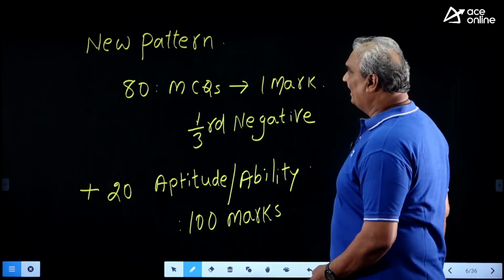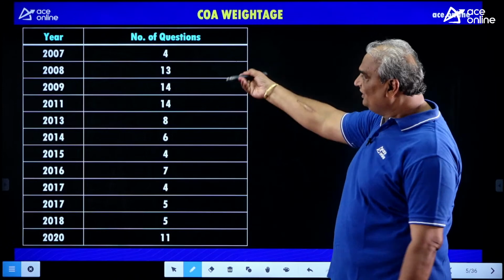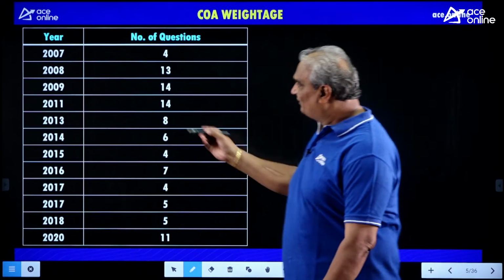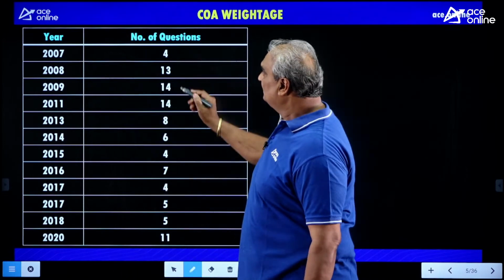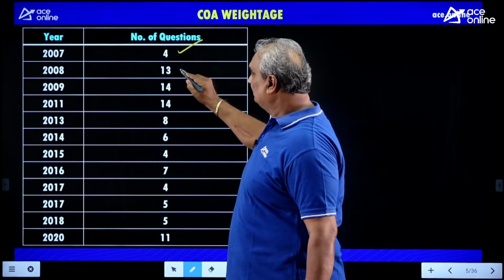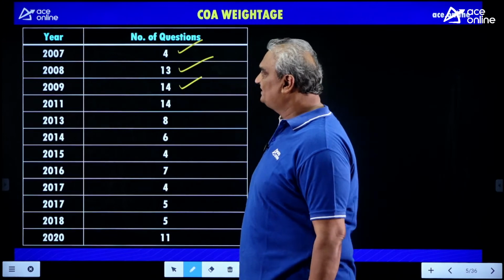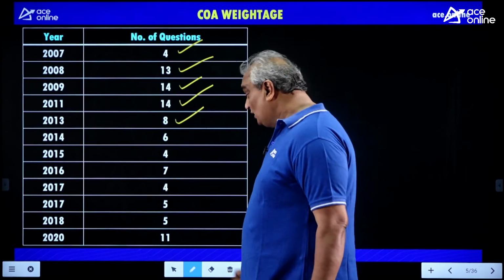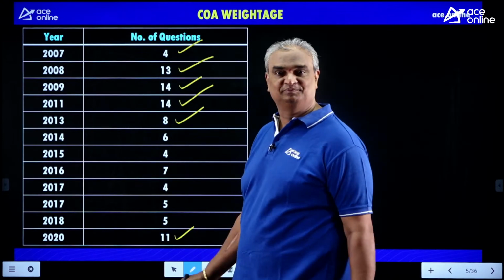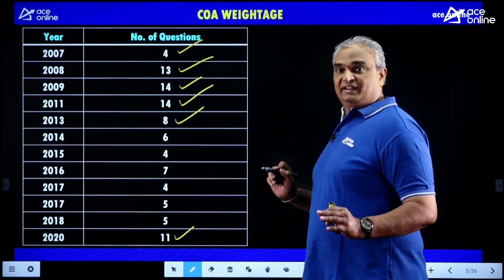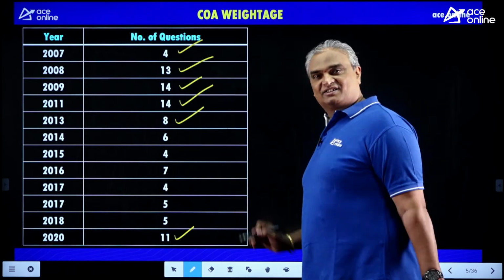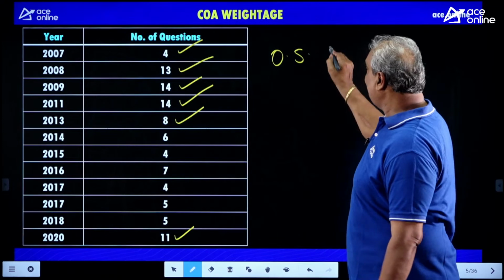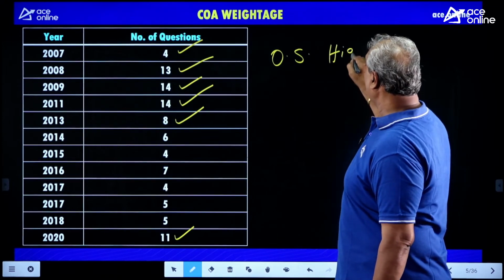Now, if you observe the weightage of our subject from 2007 onwards: 2007, 4 questions; 2008, 13 questions; 2009, 14 questions; 2011, 14 questions; 2013, 8 questions and so on; 2020, 11 questions. Among all our technical subjects, operating system has the topmost priority.